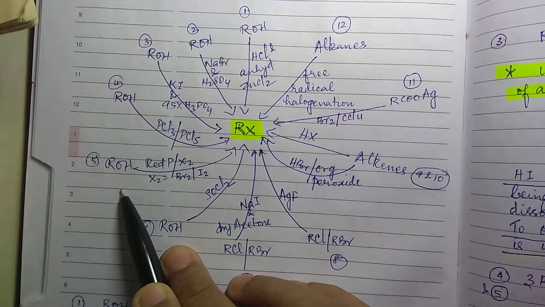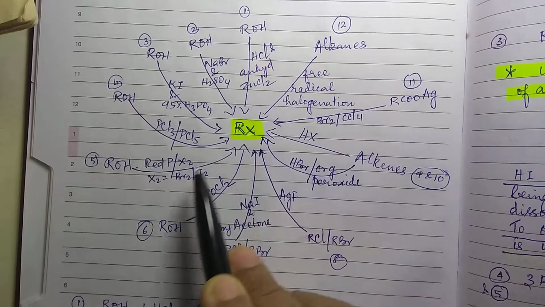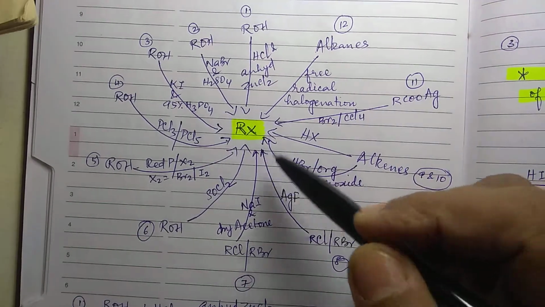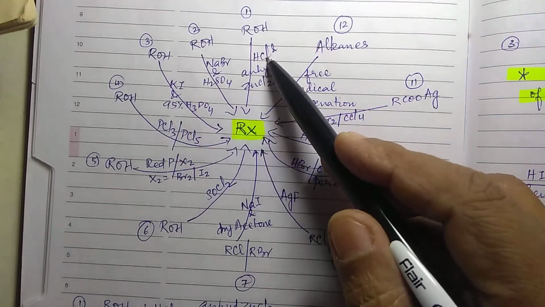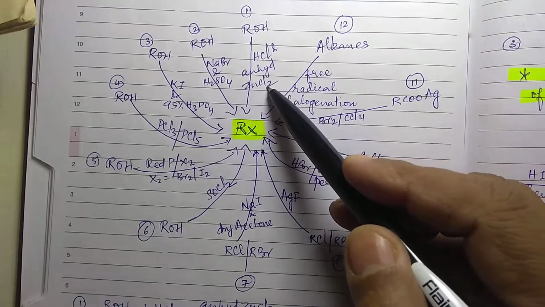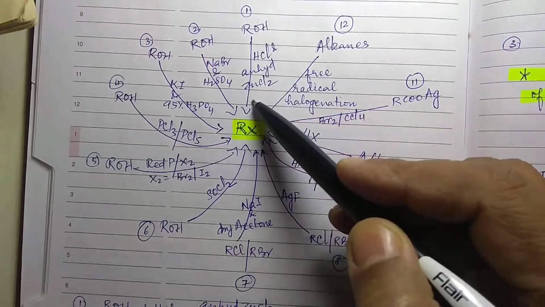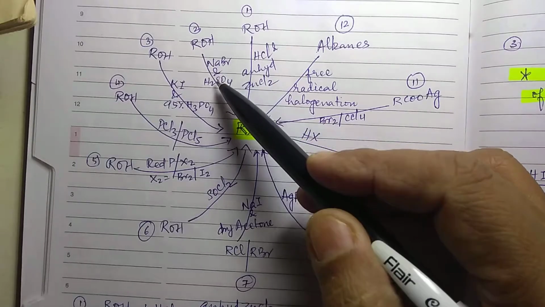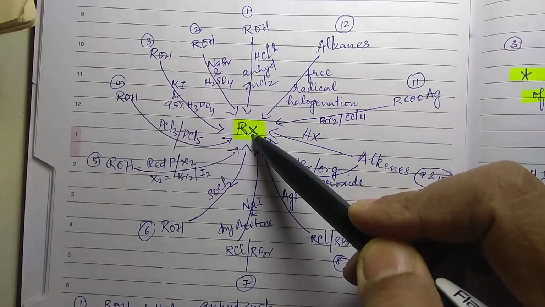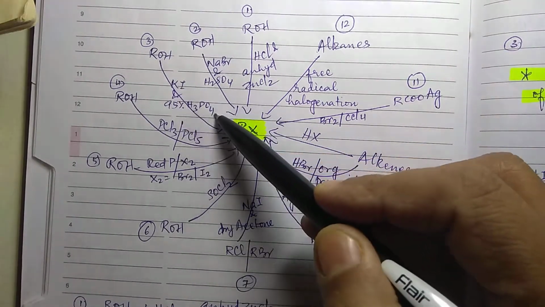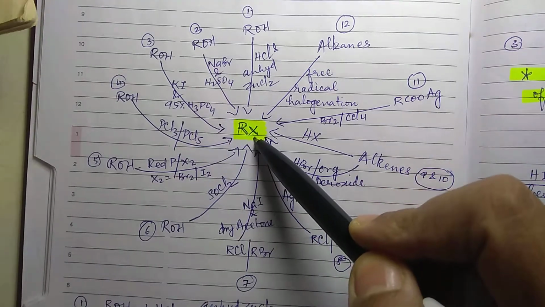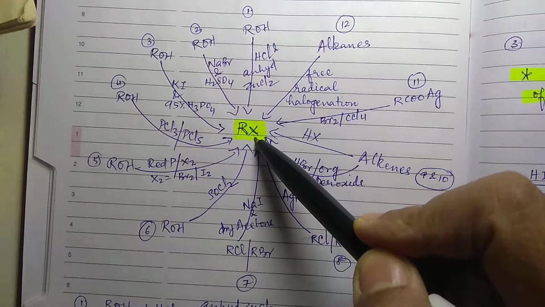You can prepare it by adding dilute HCl and anhydrous zinc chloride; this is called the Lucas test. Then NaBr and H2SO4, where RBr can be formed, and KI and phosphoric acid, where you have RI formed.